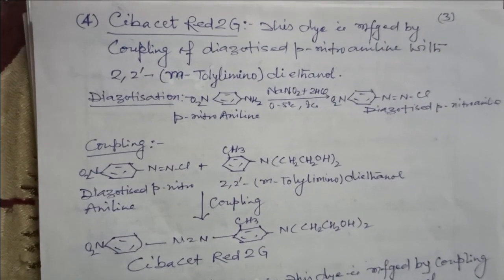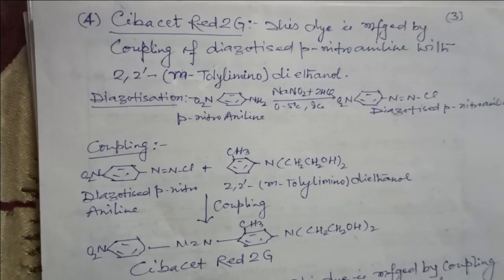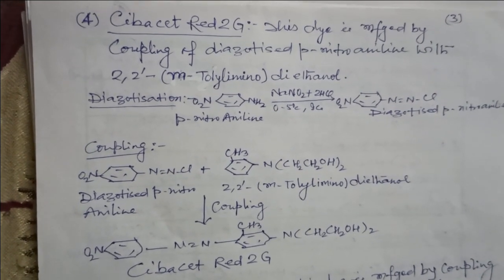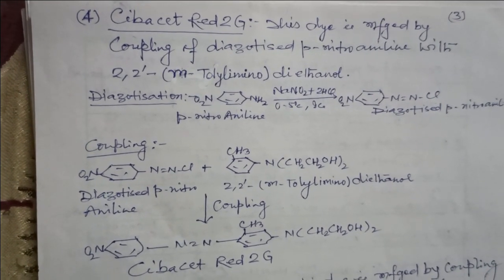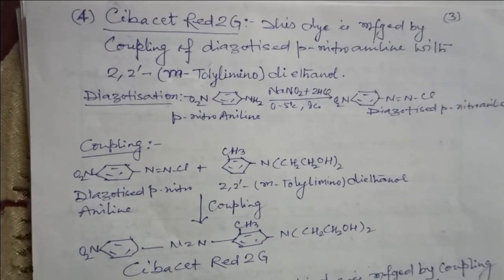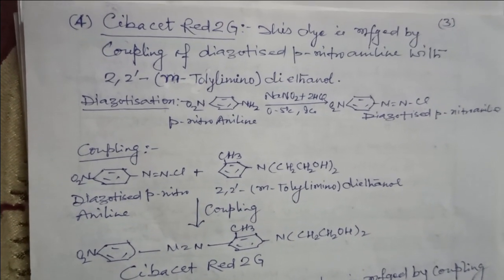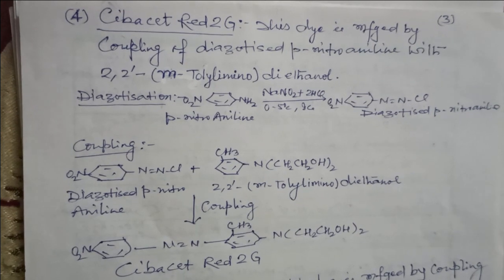Sivacet Red 2G. This dye is manufactured by coupling of diazotized para-nitroaniline with 2,2-metatolyl imino diethanol.